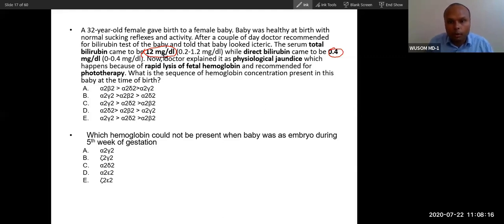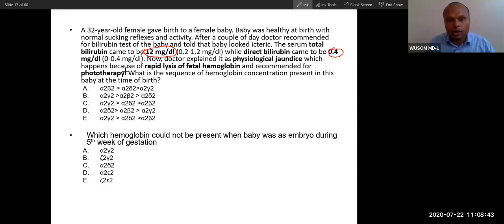You don't know about bilirubin right now, but remember that indirect bilirubin means insoluble bilirubin. It is bound to albumin. The doctor explained it as physiological jaundice, which happens because of rapid lysis of fetal blood, and recommended phototherapy.